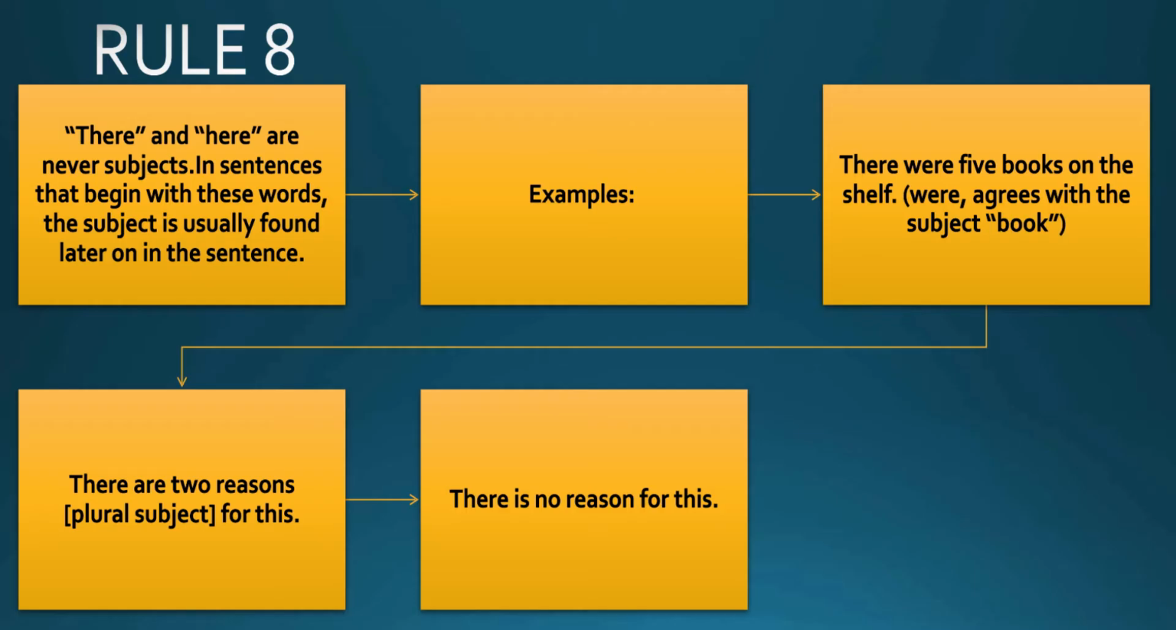So, here comes the rule number 8. We have already understood it with the example. Let's take up some more examples. There were 5 books on the shelf. The verb were agrees with the subject, books. The last example on this slide is, there is no reason for this. No reason, singular, so the verb is also singular.